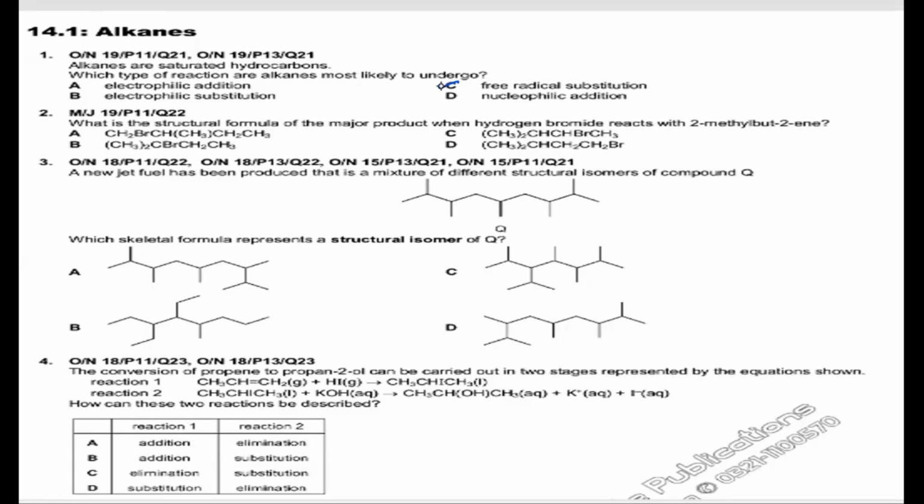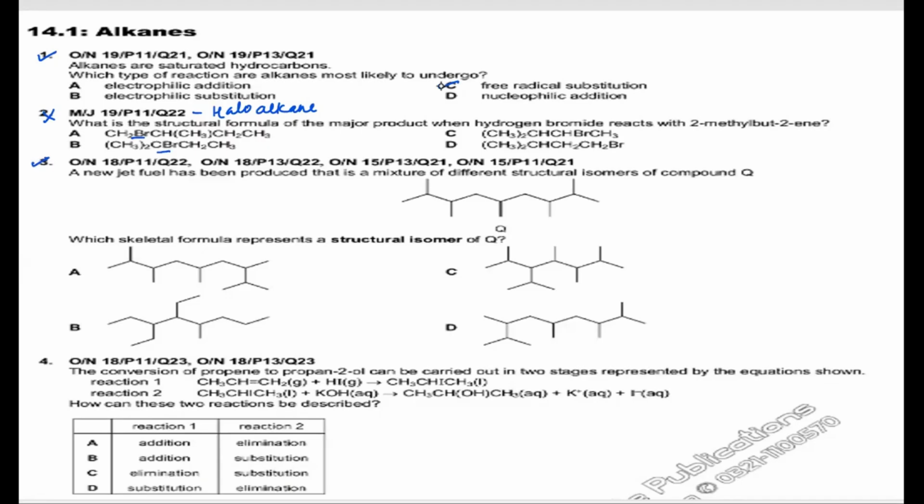Coming to question number 2. This question number 2 has bromine in it, so this is related to haloalkanes, and we have not done the homologous series of haloalkanes either. So let's not do question number 2. Let's proceed on to question number 3.